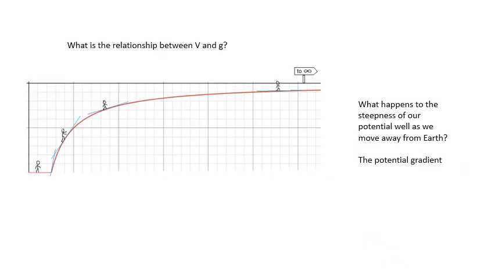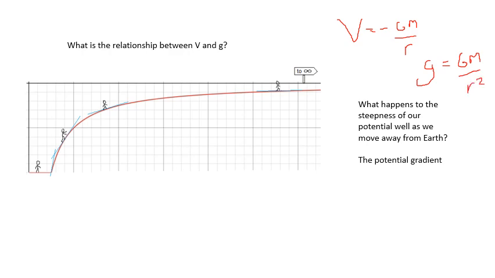What is the relationship between V and g? Well, we've got V is minus GM over r, and we've got little g is GM over r squared. Okay, what's the relationship between them?